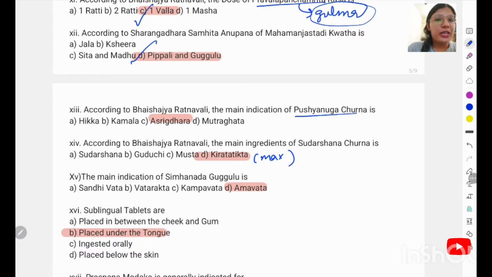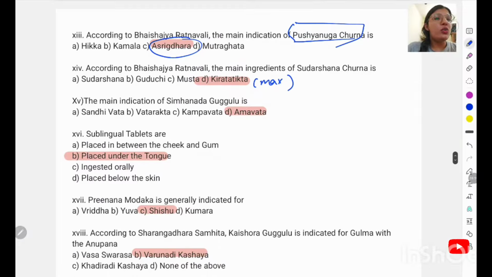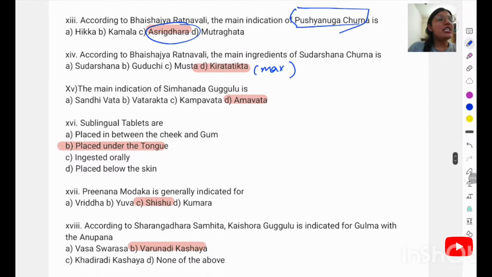Karna is your Pippali. According to the Bheshajya Ratnavali, the main indication of Pushyanuga Churna is that it is used in Asrigdara. And in the last set we discussed what is the Anupana or Sahapana for this, that is the Tandulodakam.